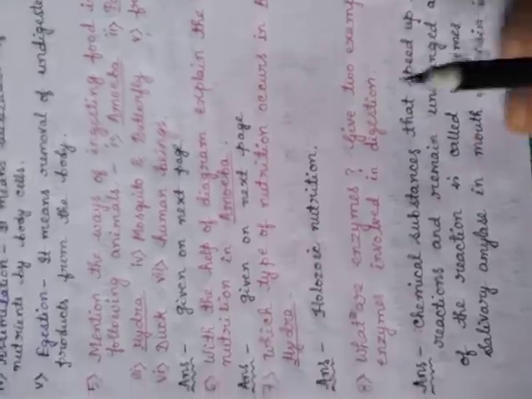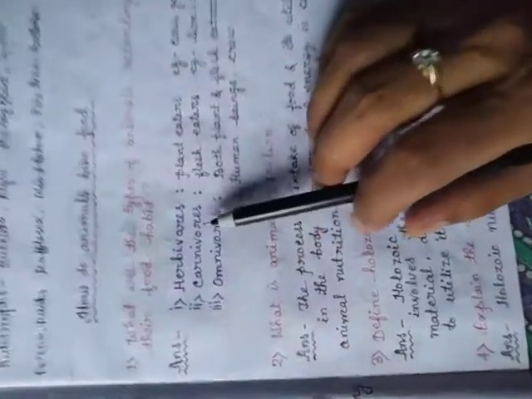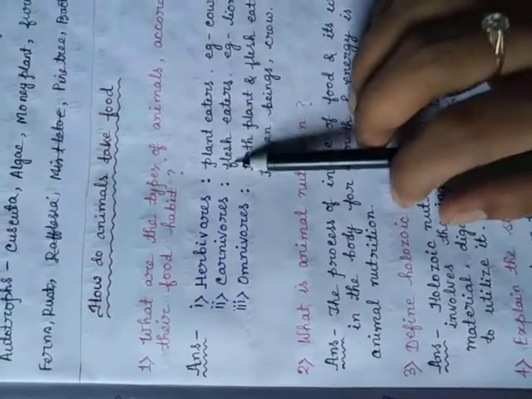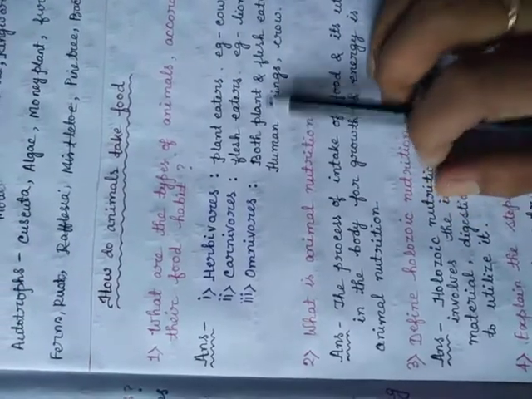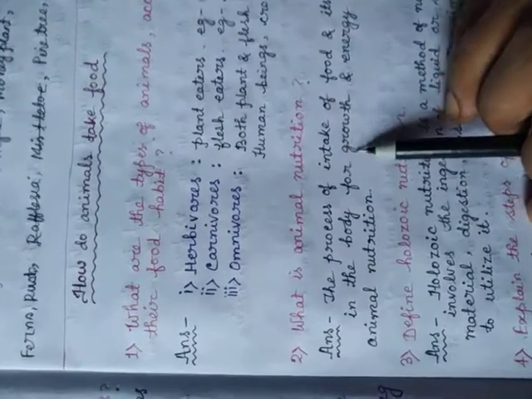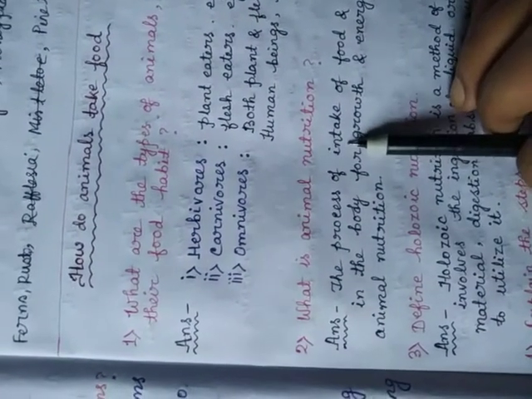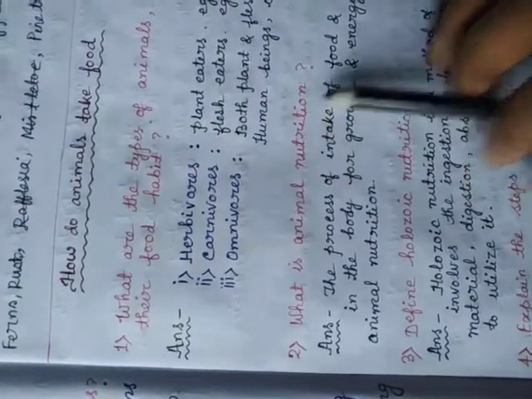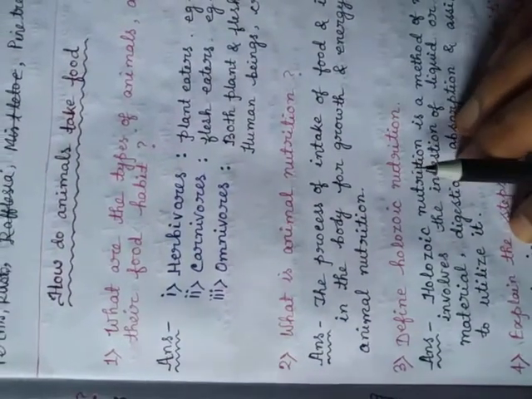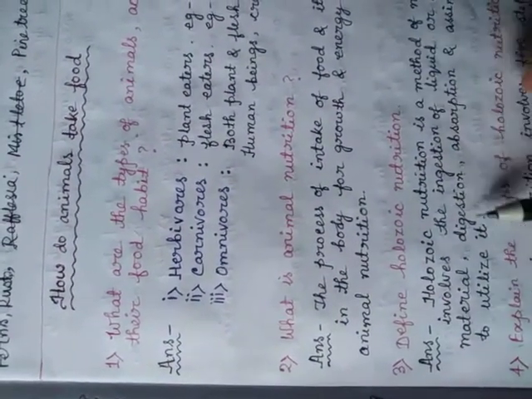So from the first we will summarize this. First we studied the herbivores, carnivores, omnivores. Herbivores means plant eaters, carnivores means flesh eaters, omnivores means both eaters. Animal nutrition means the process of taking food into the body and utilizing it. This is animal nutrition. Holozoic nutrition means the intake of ready-made food into our body, and it consists of 5 basic steps.